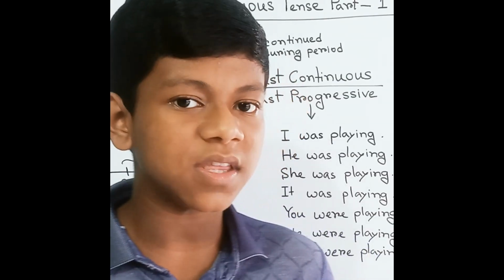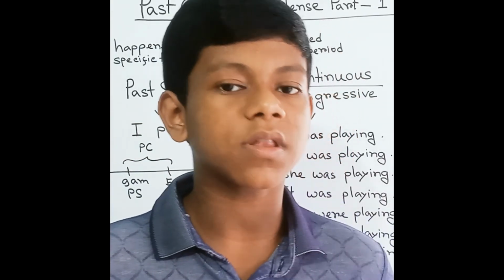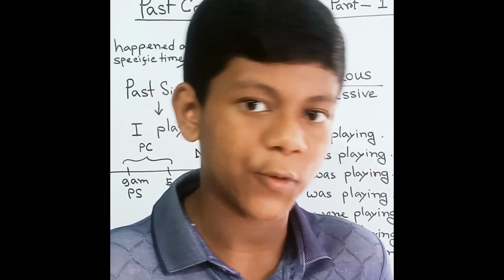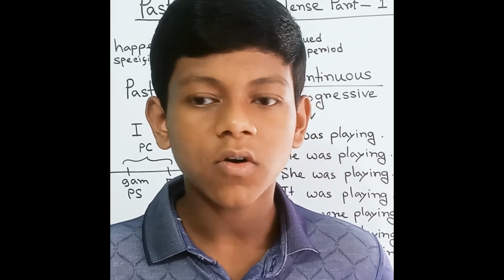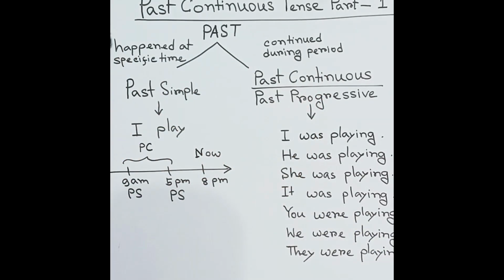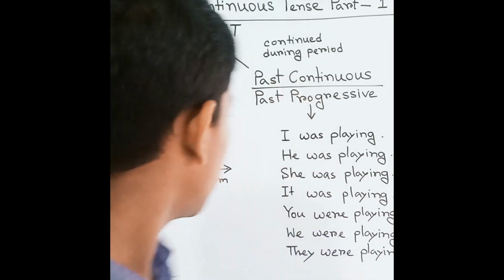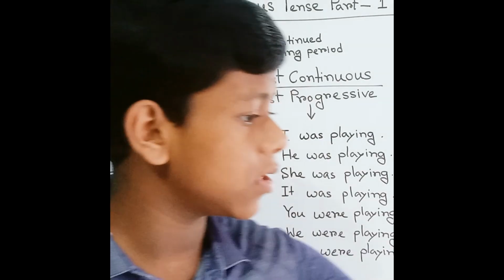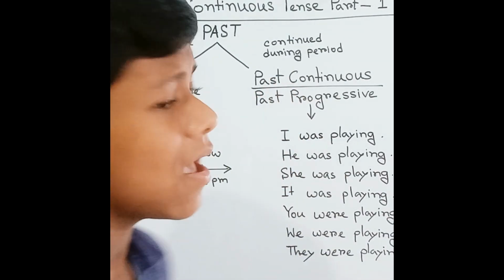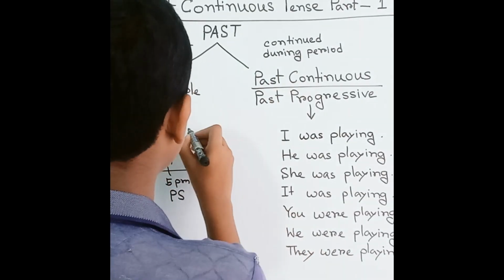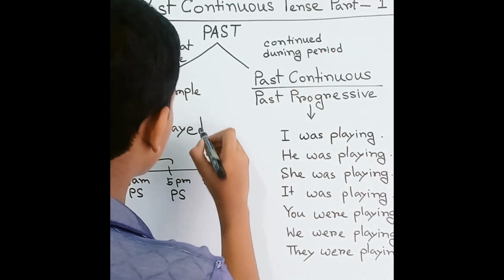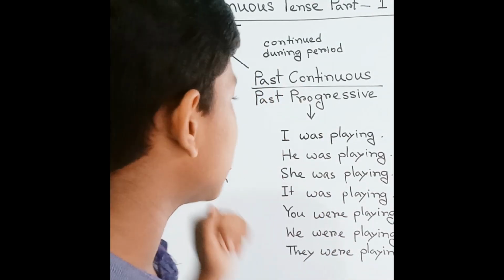So if you see the timeline, then you can understand what I'm telling you. I have written this timeline to make you understand. Before understanding the timeline, here I have written "I play." It's in the past simple, as we know. I'm really sorry, I made a tiny mistake. It will be "I played."